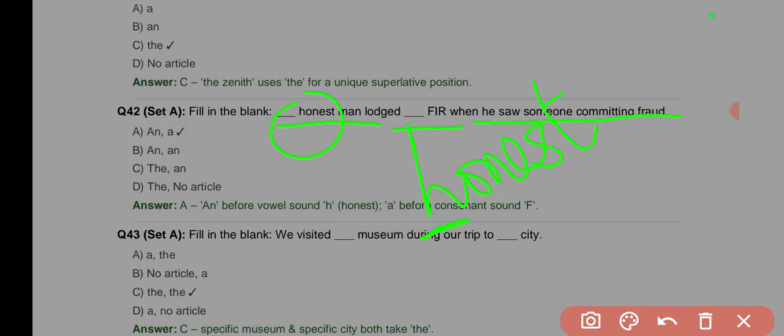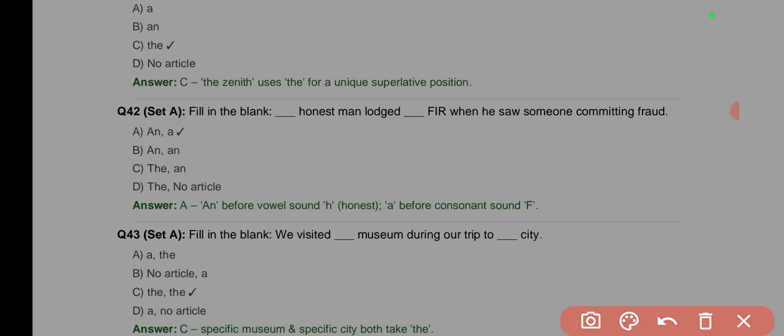So here that H will not be pronounced. The sound is going to start from the vowel sound, even though we know that the H sound is a consonant, it is silent in this word. So it will be an honest.